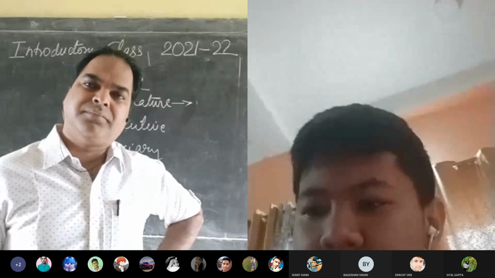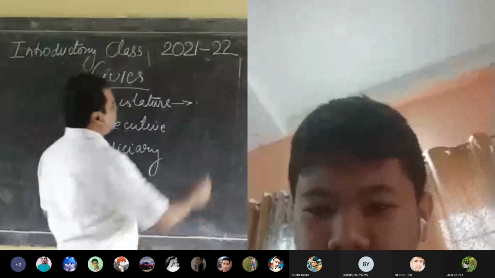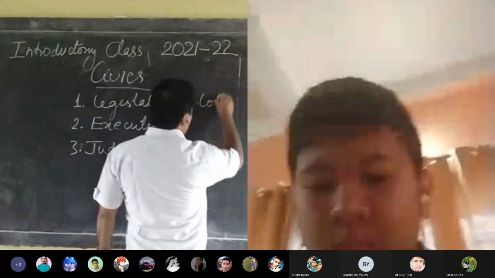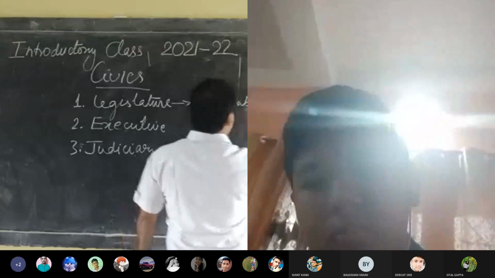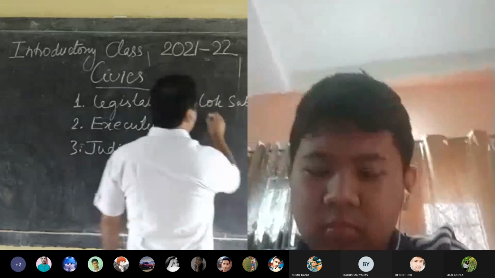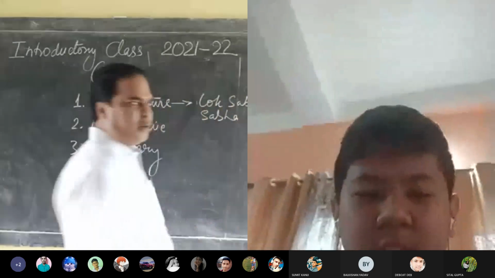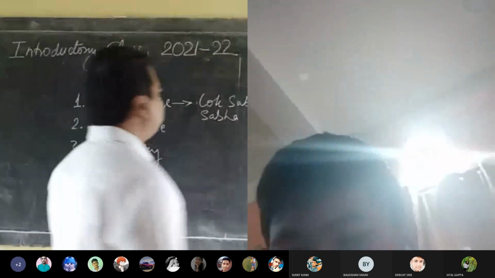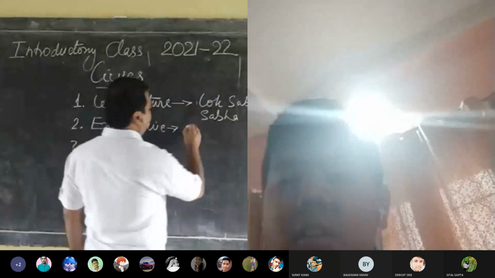The Union Parliament, the Lok Sabha, and the Rajya Sabha. Okay, that is the Lok Sabha and Rajya Sabha, right? Then chapter number 2. The Union Executive, the President, and the Vice President.